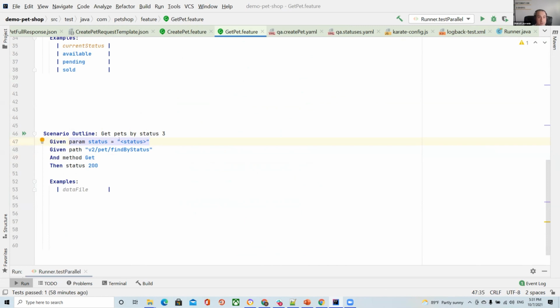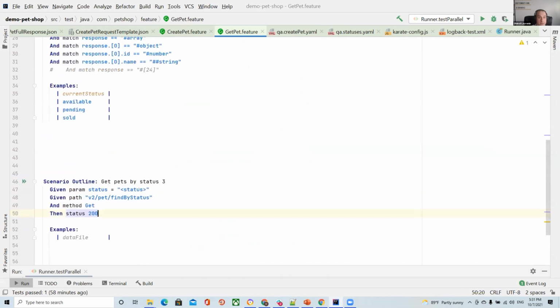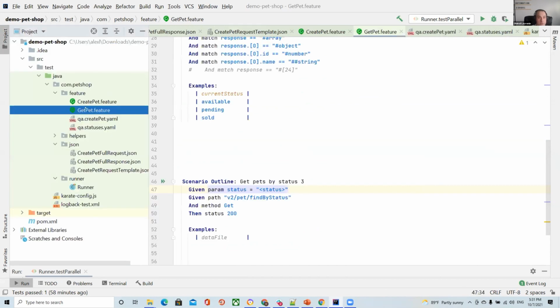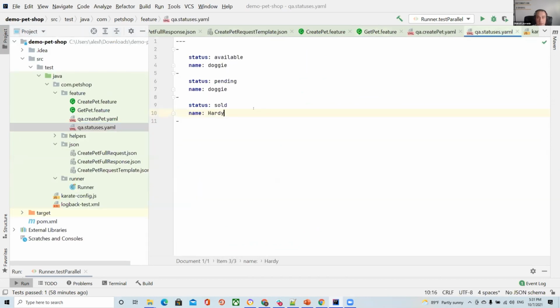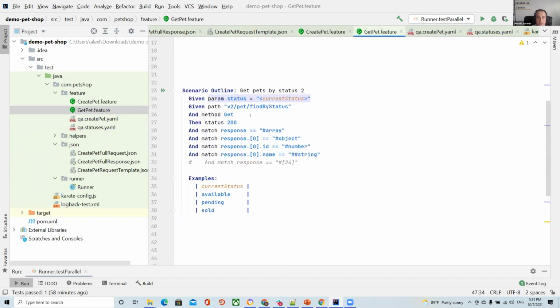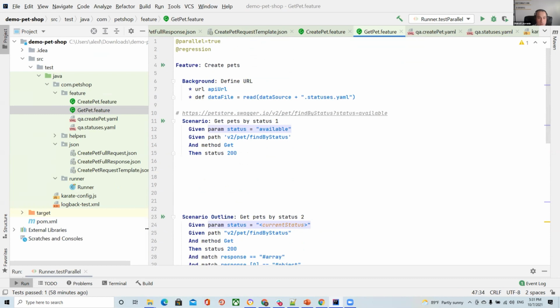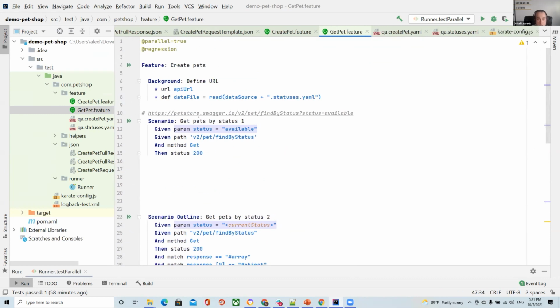And after that we specify that, okay, this should be the status, and the name of the variable should be the same, like that. Okay, and I can run a separate test case, I can run a feature file, it doesn't matter. For example, if I run it like that.